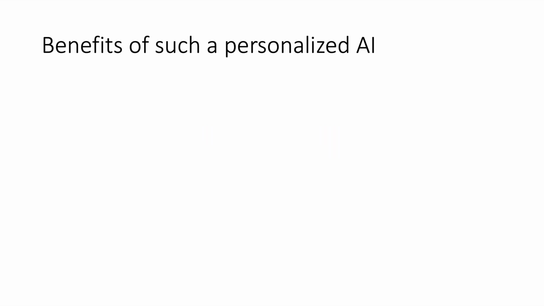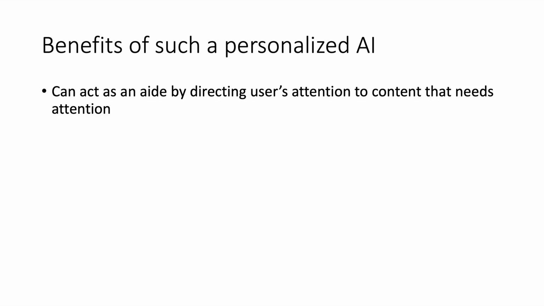Now, how can this AI be useful? Well, such a personalized AI can benefit the user by serving as an aid that conducts a first-pass inspection of the content that the user comes across. In this case, the AI can save the user time by directing their attention to content that they would likely find credible. Or the opposite, it can draw the user's attention to content that they would likely find inaccurate, to ask for the user's explicit assessment on such content.